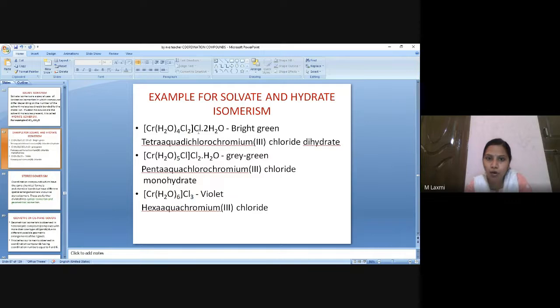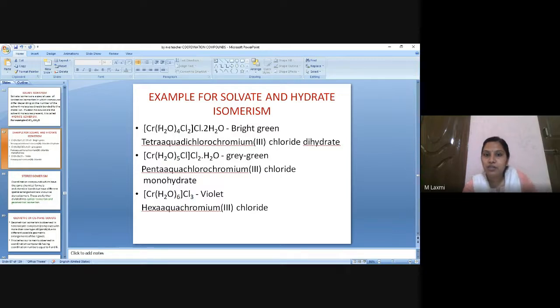But the counter ion is followed by two water molecules, so dihydrate. Remember, here I have not written water as diaqua because it is outside the sphere, it is next to the counter ion. Okay, right? I'm repeating this point.